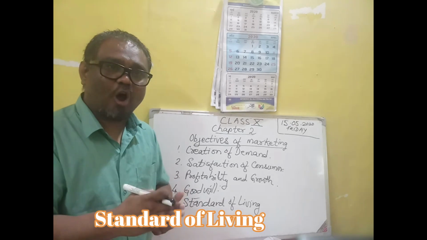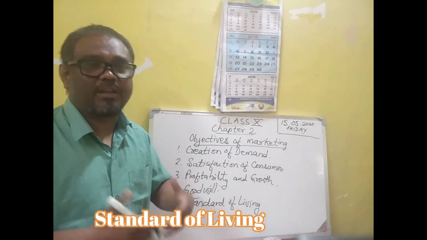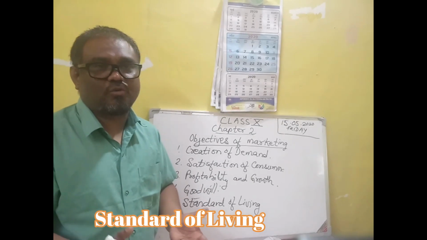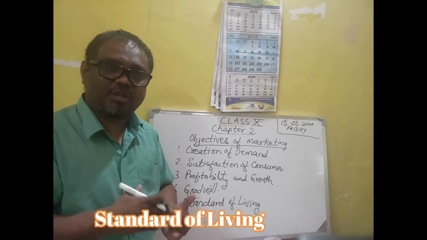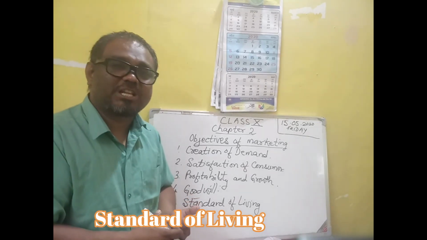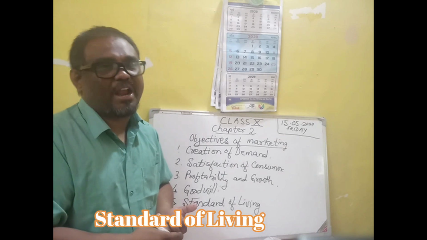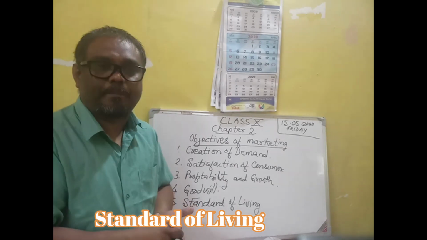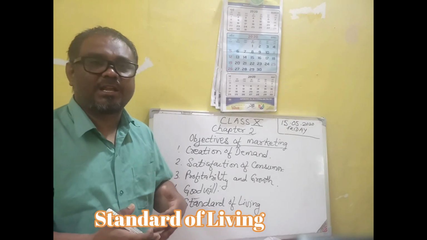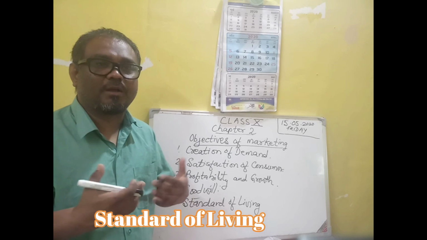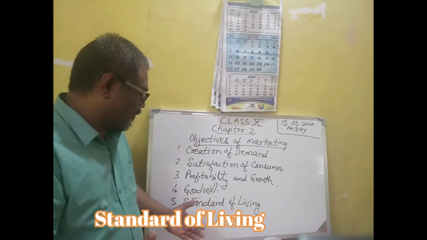So people are getting jobs, and they start earning. They can live a good standard of life. In this way, they provide job opportunities for the society. They produce satisfying goods at a reasonable price at the right time, and they supply the goods in the right place. So this will definitely increase the living standard of the people. This is the objective of marketing.